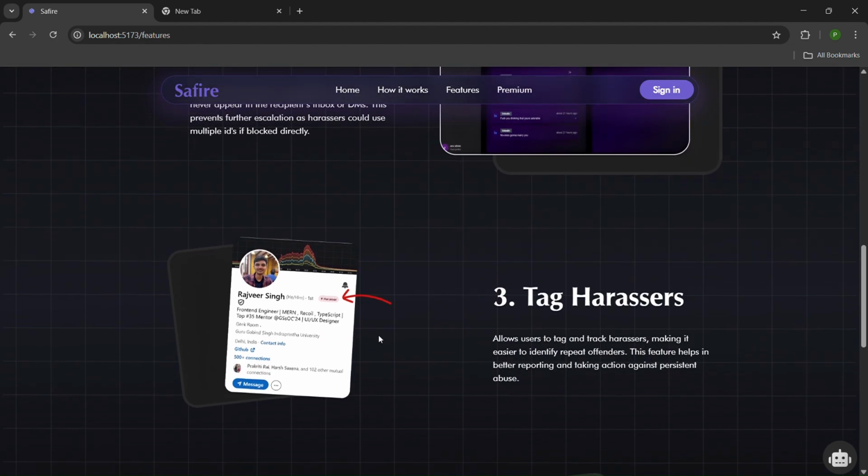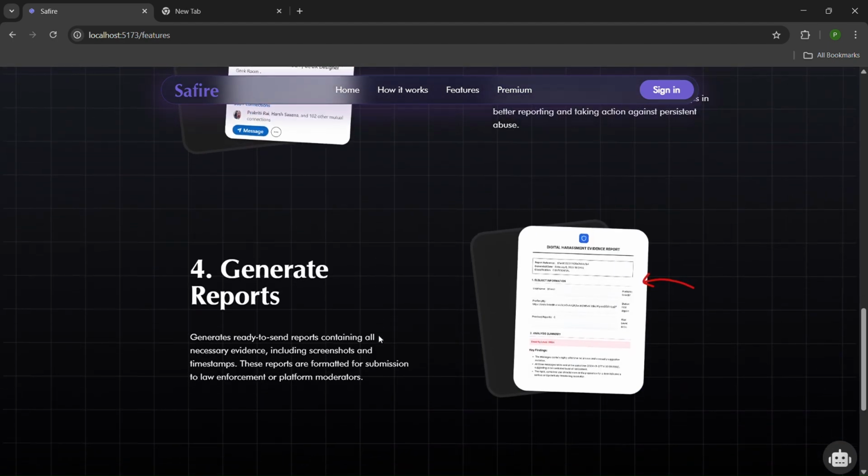Third is tagging harassers. If someone repeatedly harasses multiple users, they get a visible harasser tag, and anyone with the extension can see it, and the community is instantly warned. Fourth is generate reports. With a single click, our AI creates a structured legal report with timelines, analysis, and all evidence ready for HR or legal action. And finally, we also allow keyword blocking. Influencers can add toxic keywords they don't want to see, and those messages are automatically hidden.